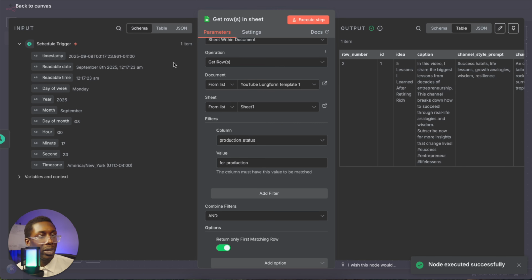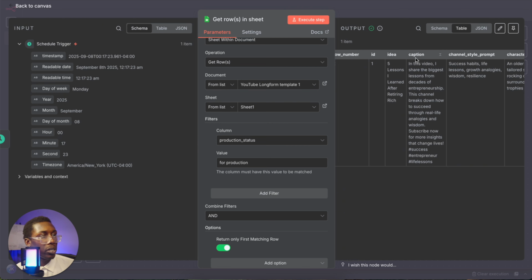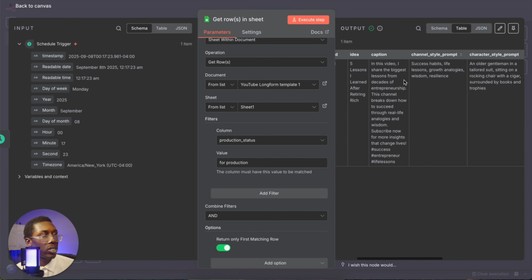Then we execute that step, we test the step, and then as you can see here in the table, it grabbed the first row of that table. So that's the idea right here. 5 lessons I learned after retiring rich. And here's the caption. In this video, I'll share the biggest lessons, yada yada, and it has all of that.